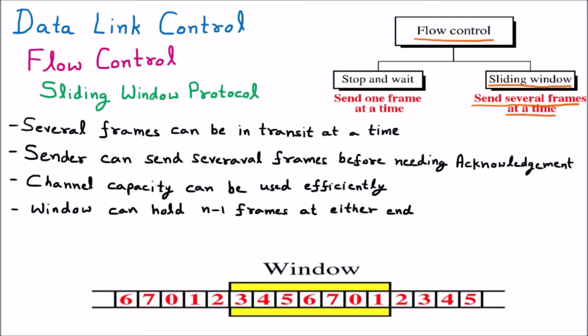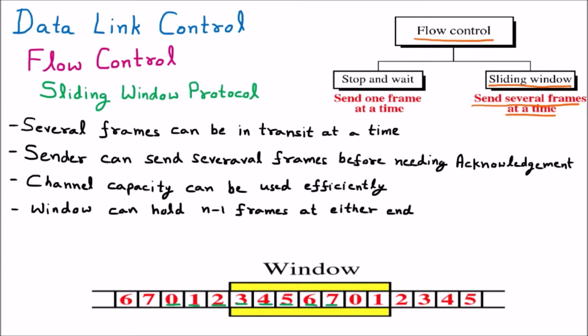Let us suppose that we have n frames available. Out of that, the window size will be n-1. To understand this, we are going to learn from this diagram. We know that there is data available from 0, 1, 2, 3, 4, 5, 6, 7.